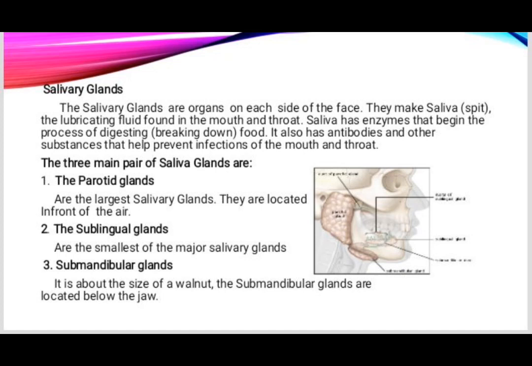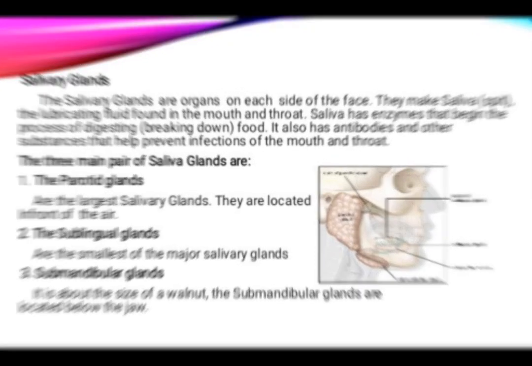First, the parotid glands are the largest salivary glands. They are located in front of the ear. Second is the sublingual glands, are the smallest of the major salivary glands. And third is the submandibular glands. It is about the size of a walnut and also it is located below the jaw.